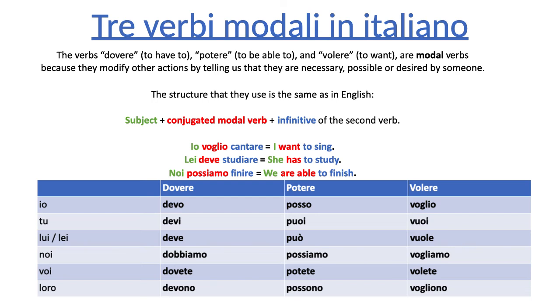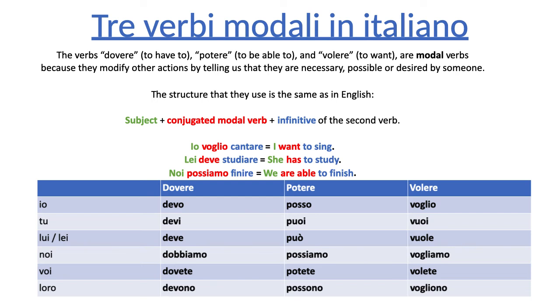You have to. One you, of course. Lui deve, he must, or he has to. Lei deve, she has to. Noi dobbiamo, we have to. Voi dovete, you guys have to. And then loro devono, they have to.